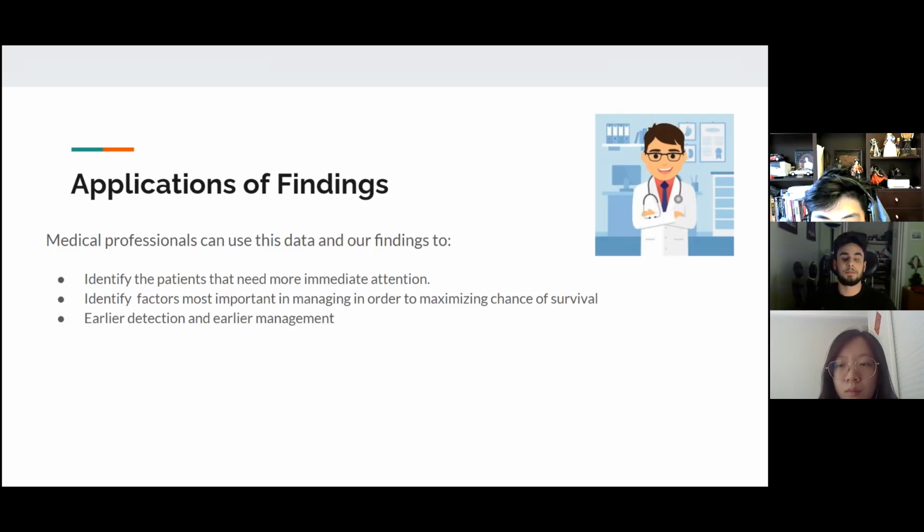And lastly, one of the biggest issues regarding cardiovascular disease and death as a result of cardiovascular disease is not detecting it soon enough, and in turn not managing it soon enough. Our model can help estimate, again, the time value and detect the patients that may die sooner of cardiovascular disease, and in turn give them more immediate attention, help detect the disease sooner, and help manage the disease earlier, in hopes to maximize the number of survivals of cardiovascular disease.